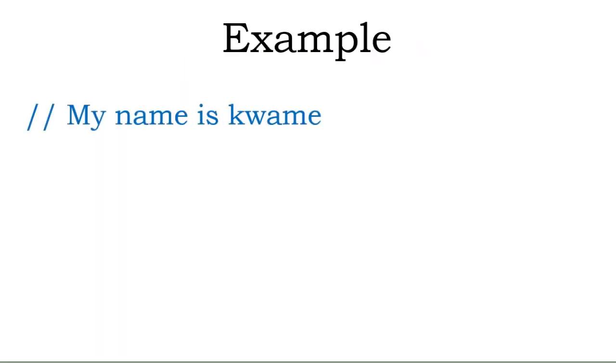Okay. So let's say I have this sentence, my name is Kwame, and I don't want the compiler to execute it. I want the compiler to jump over the line, my name is Kwame. I use this double slash here to indicate that my name is Kwame is a comment, and therefore the compiler should jump over it.